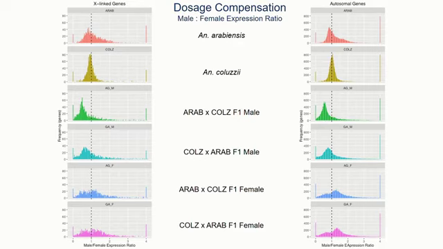In these bottom graphs, the ratio is from the male to female expression ratio of the male to its paternal strain, and in the females, it's the male to the maternal strain, and then the paternal strain to the female. What we find is the ratio of gene expression from male to female expression for both X-linked and autosomal linked genes, the distribution is the same, although it differs from a 1-to-1 ratio. And so this shows us that in both the male and the female hybrids, we're getting kind of hyper expression of the genes, but it's happening on both the autosomes and the X chromosomes.